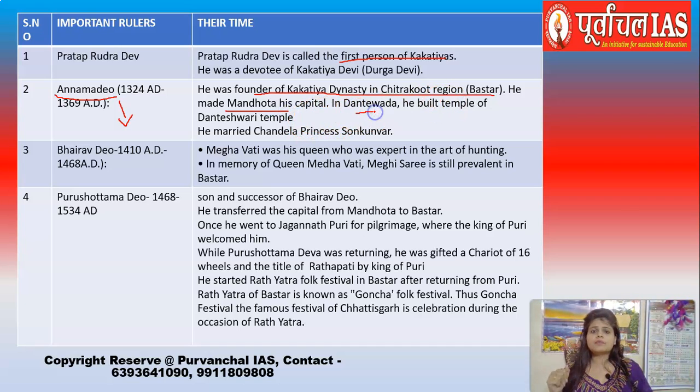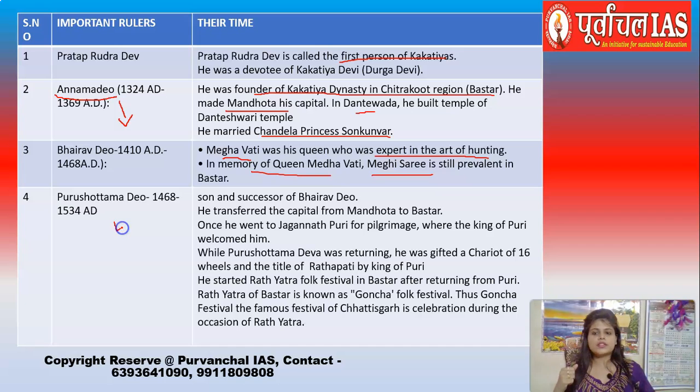In Dantewada, he built the very famous Danteshwari temple. He married a Chandela princess, Sonkumar. Okay. And then came Bhairav Dev. Bhairav Dev had a queen, Meghavati, and it is said that Queen Meghavati was an expert in the art of hunting. Due to the fame and memory of Queen Meghavati, Meghi sari is still prevalent in the district or the area of Bastar.